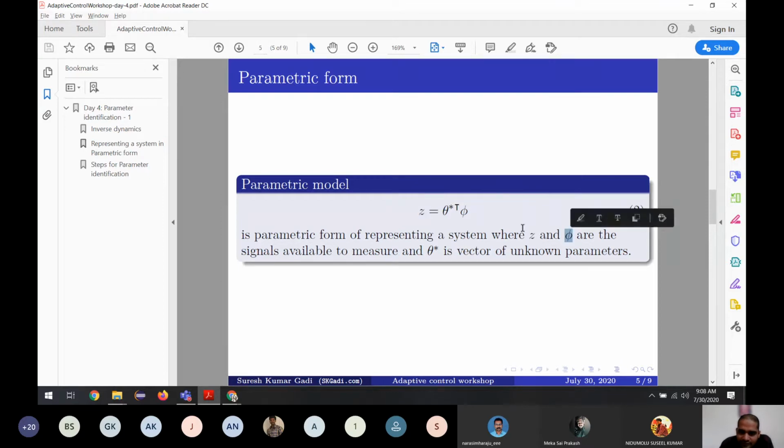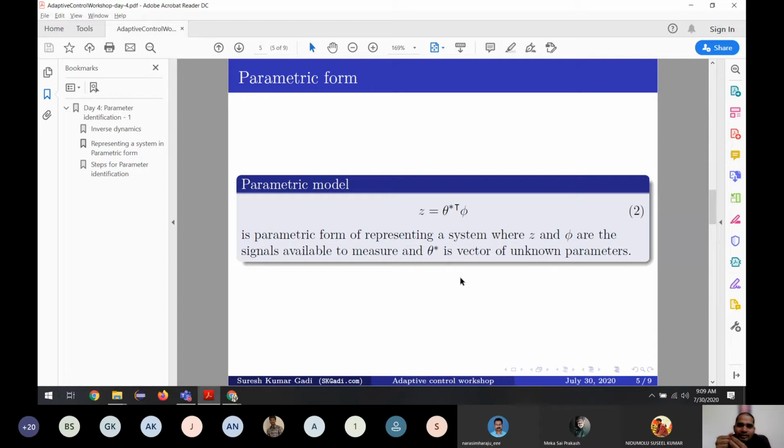And theta star phi contains all the unknown parameters, and we are denoting all the unknown parameters with theta star. So what we are doing is we have one differential equation. We are putting all the terms which we know on one side, and the terms which we don't know on the other side.